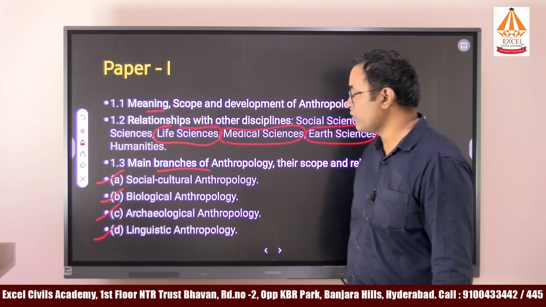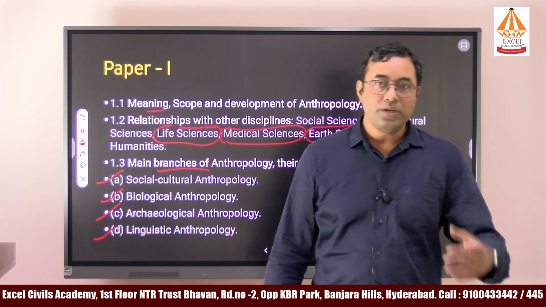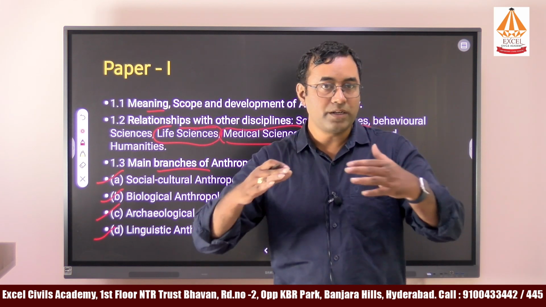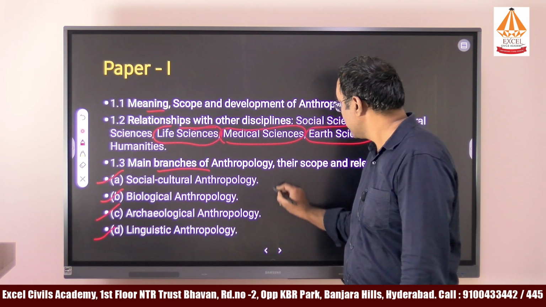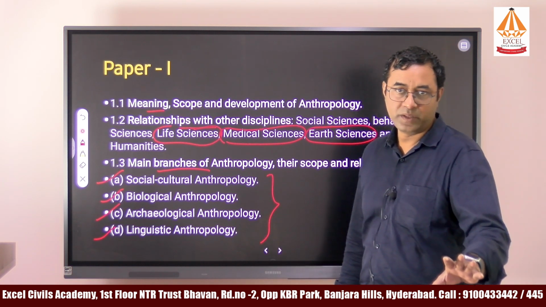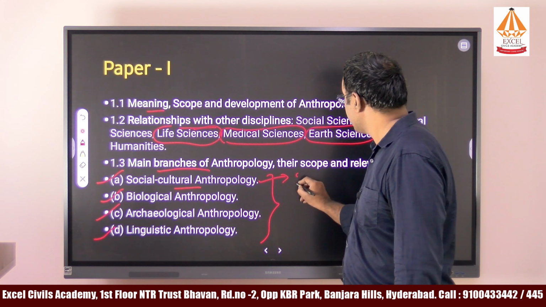There is one anthropologist called Franz Boas, an American anthropologist. He divided the subject of anthropology into 4 categories. In these 4 dimensions we are studying humans only. For example, in socio-cultural anthropology we will study about society.